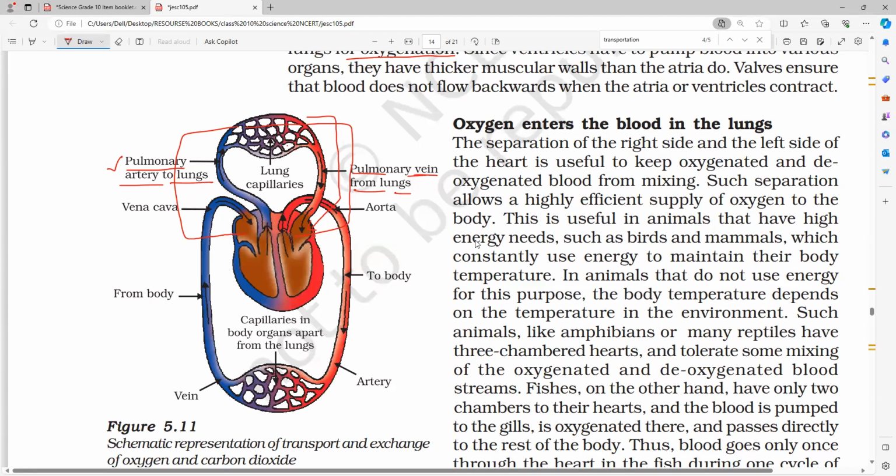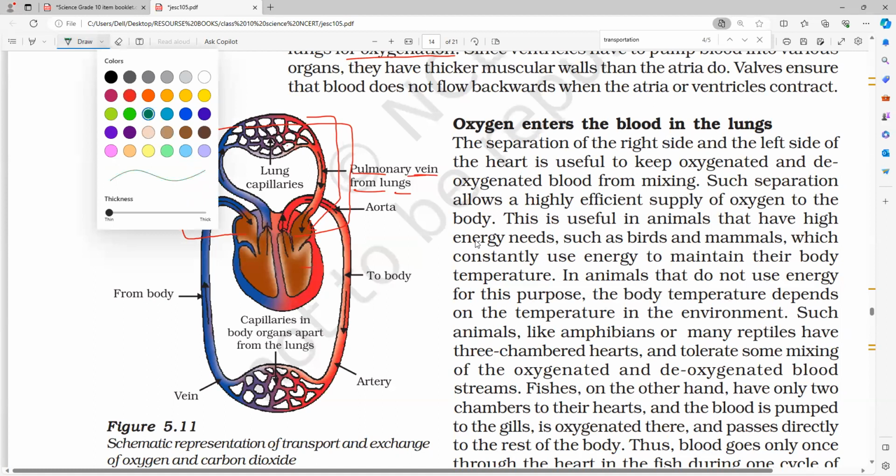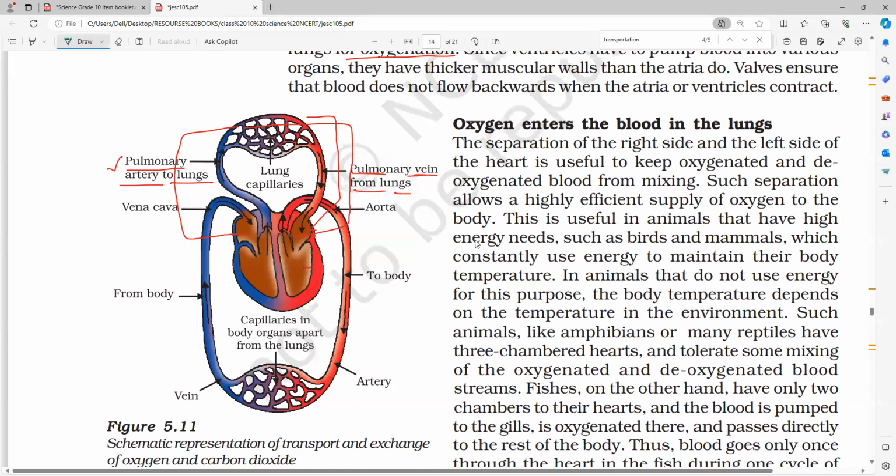Then the second circulation, from where? From the left ventricle to the main aorta, which carries the blood to the entire body. From the main aorta to the body organs. Then from the body organs, back to the what?